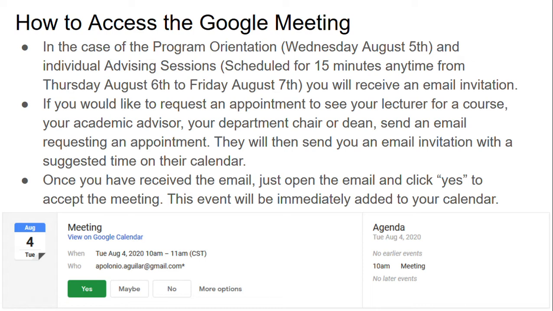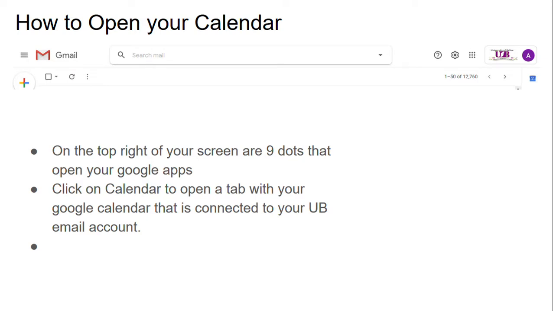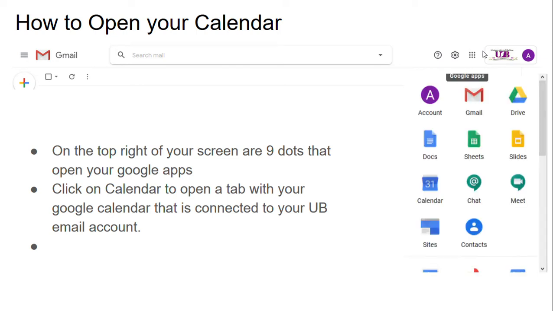Once you have received the email, just open the email and click yes to accept the meeting, as you can see in the image below. This event will be immediately added to your calendar. When you open your email, you're going to see the top of your email as it looks up here. You're going to see those 9 dots that open your Google Apps. Once you click on that, it's going to open up the Google Apps and you can select calendar from here. This is then going to open your calendar that is connected to your UB email account.